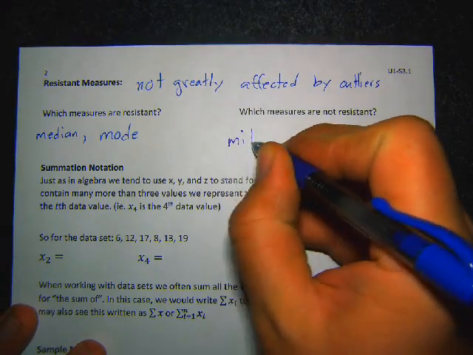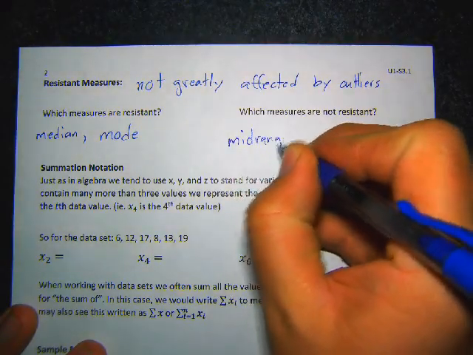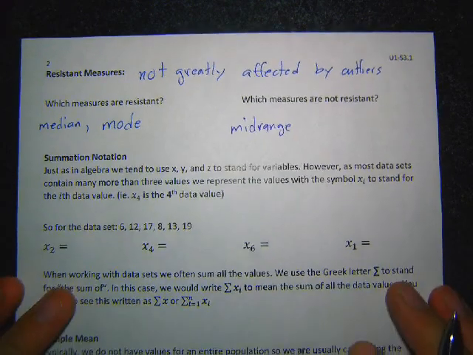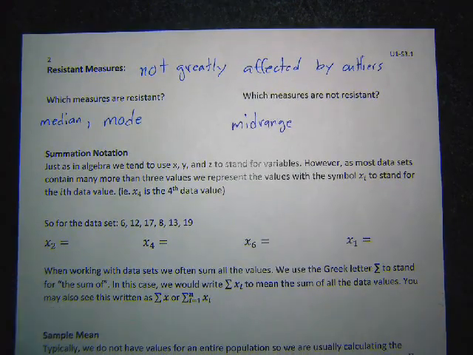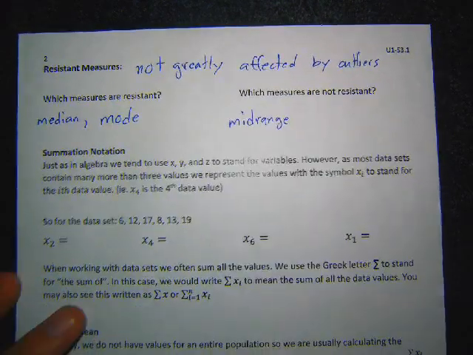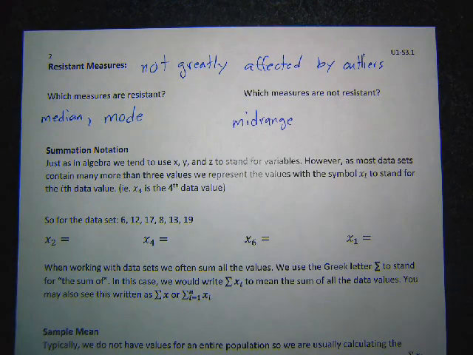And that probably makes a lot of sense because if you think about mid-range, it's taking the top and the bottom numbers and just finding the average of those two. All it looks at is the biggest number and the smallest number. And those are the numbers that are most likely going to be the outlier. So if one of those is an outlier, the mid-range is going to be very different. So mid-range is terrible. Mid-range is not used most often, typically, because it is so susceptible to outliers.